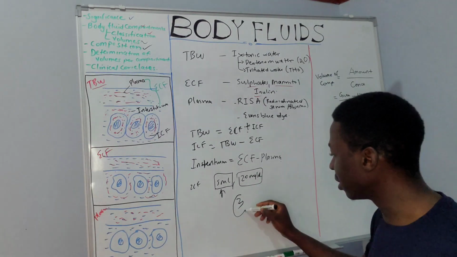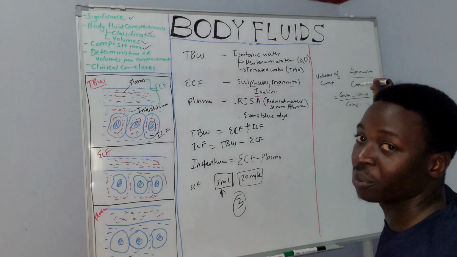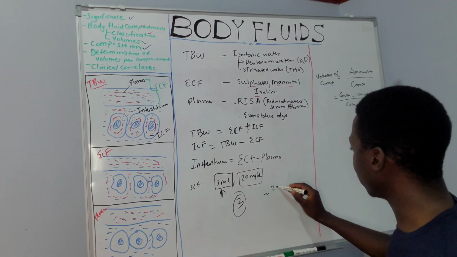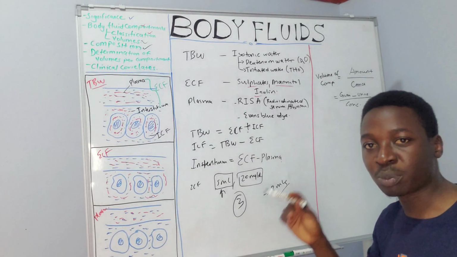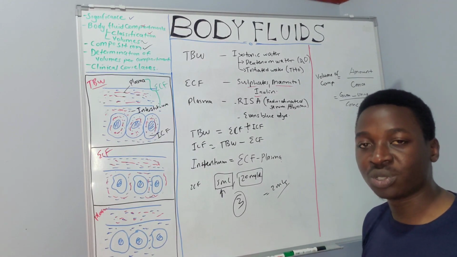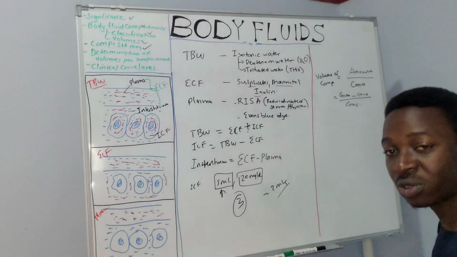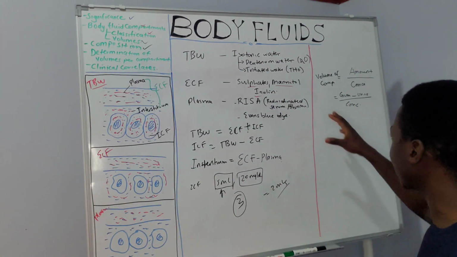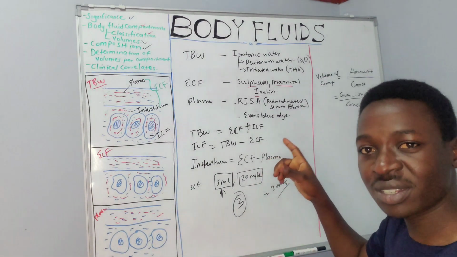We may lose 3 mils in urine, for example, implying that the amount that we shall remain with will be 2 mils. And this is the amount of this marker that is distributed and is within the compartment. So we just divide it by the concentration, and we are able to determine the volume of that compartment. So it is as simple as this.